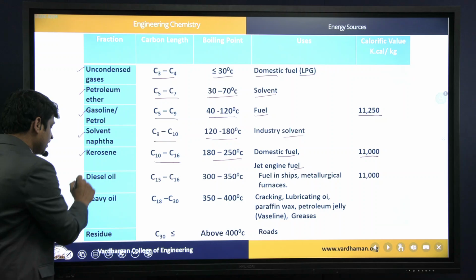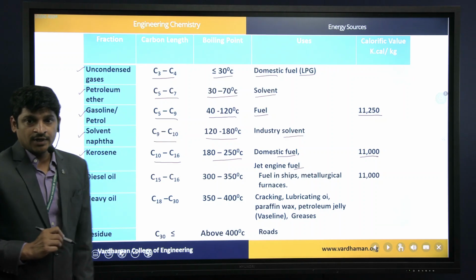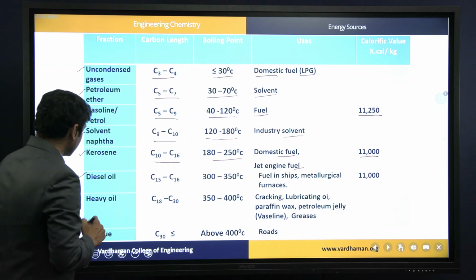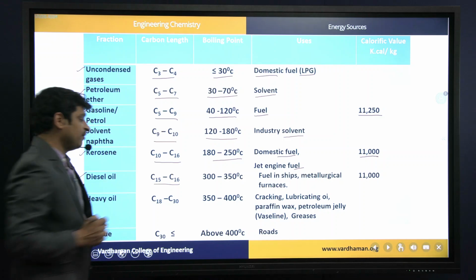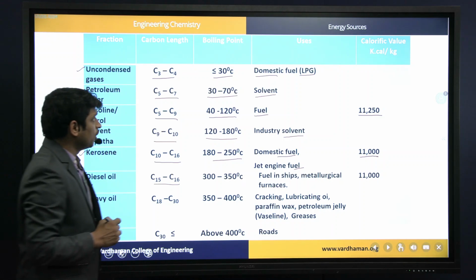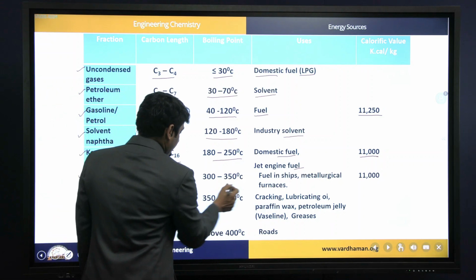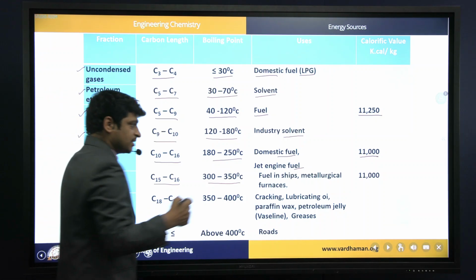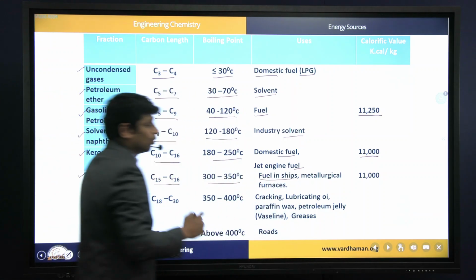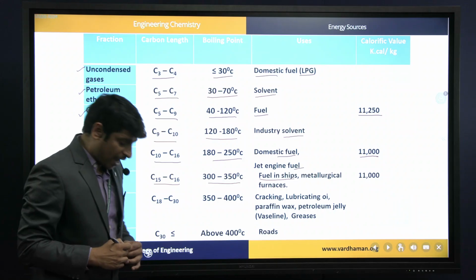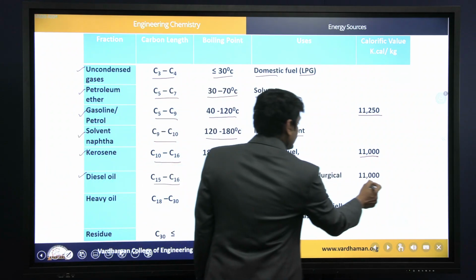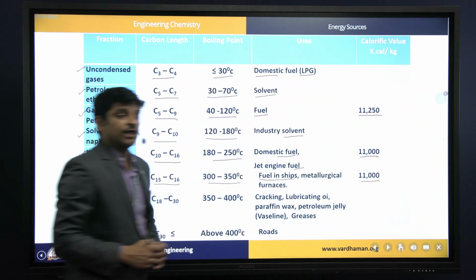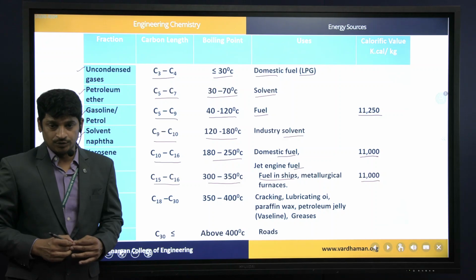Then the next fraction, diesel, automobile fuel. The carbon chain length of diesel is also C15 to C16, and the boiling point range of diesel may range from 300 to 350 degrees centigrade, and the application is fuel in automobiles. Calorific value is almost similar to kerosene, that is 11,000 kilocalories per kg.